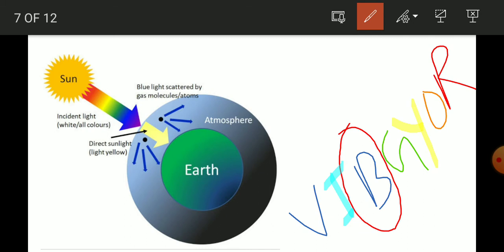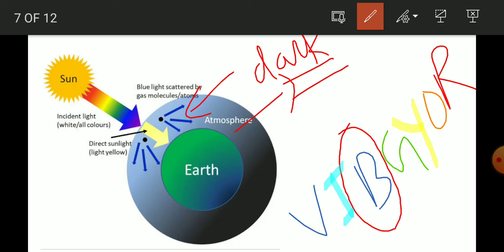Because of scattering of this blue color due to gas molecules, sky appears blue during the daytime. If suppose that we are not having atmosphere, if you go above the atmosphere, the color of the sky is always dark because there is no scattering of light. So due to the scattering of light by these molecules, sky appears blue.